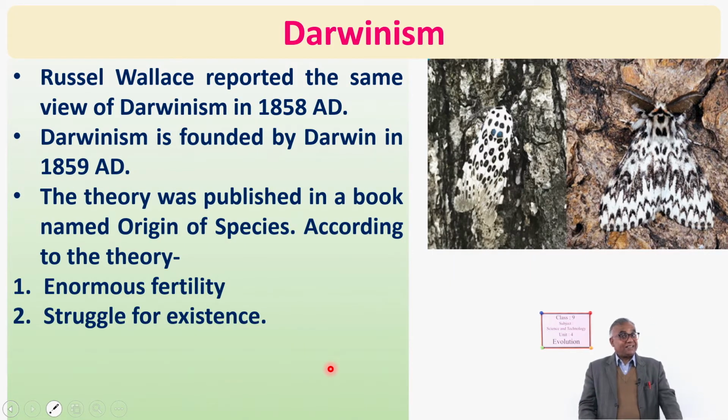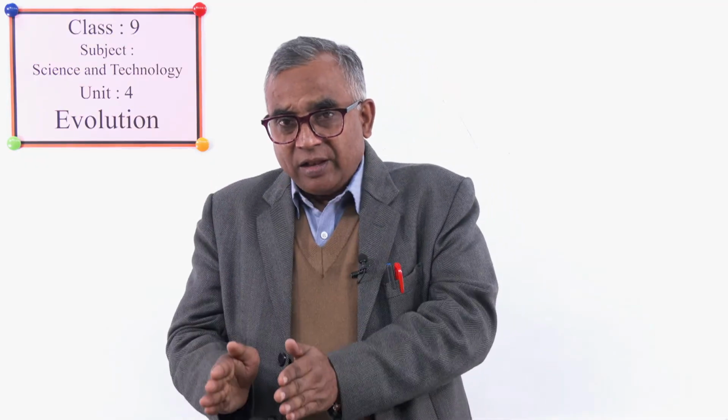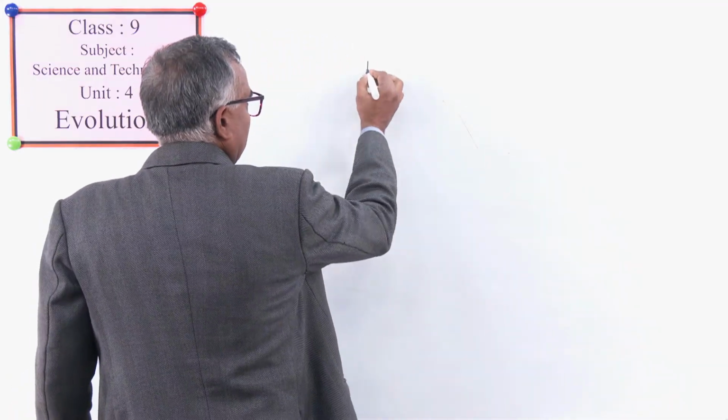Next one is struggle for existence. All the living beings do not survive. They have to struggle to survive, which is called a struggle for existence. If this struggle is between organisms of the same species, then it is called intraspecific struggle.